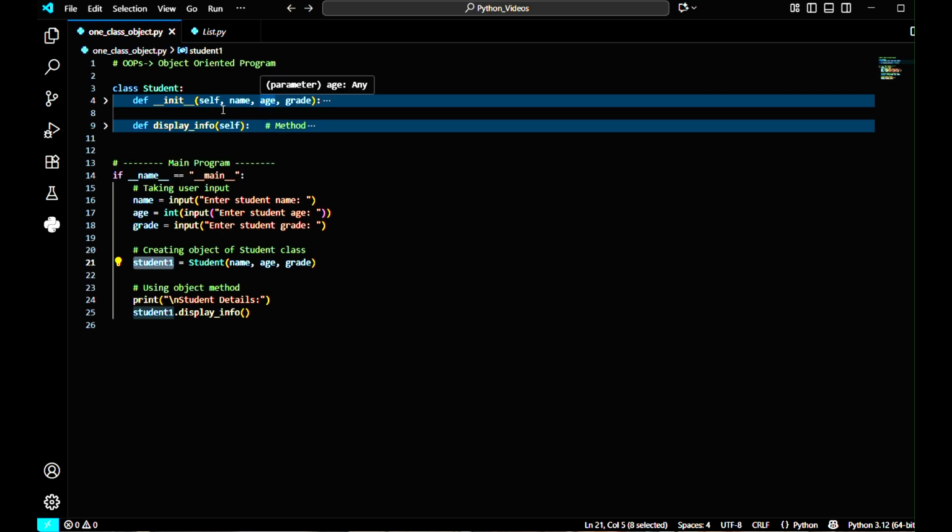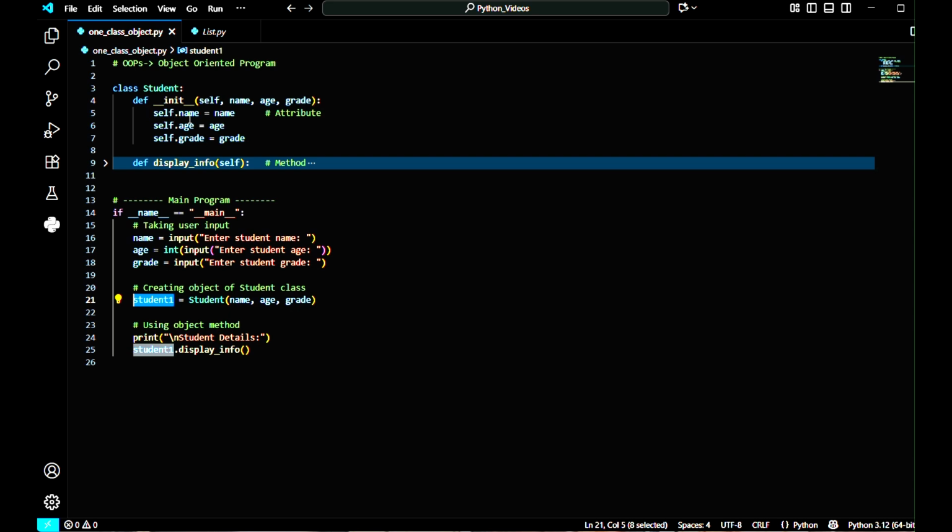And within parentheses we will take some parameters. The first parameter is self, and self refers to the current instance, which is student1. So this self is for student1, and the next three parameters are name, age, and grade. Okay, let me show this whole. These three, that means self.name, self.age, self.grade, are my class properties or class attributes.